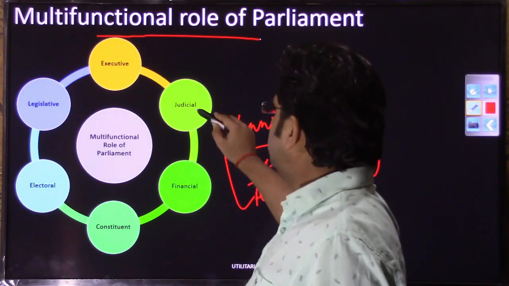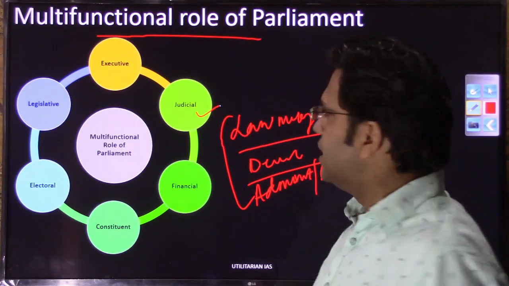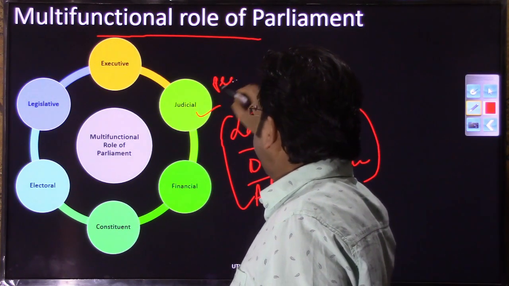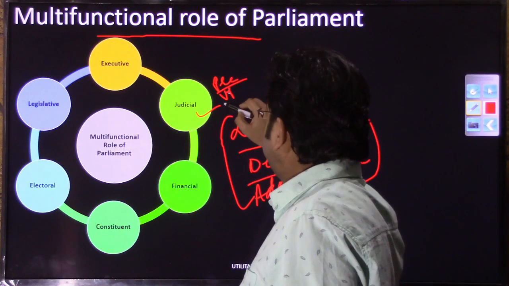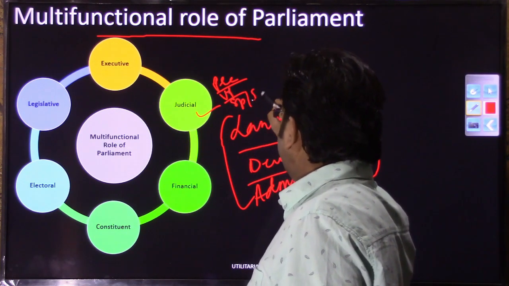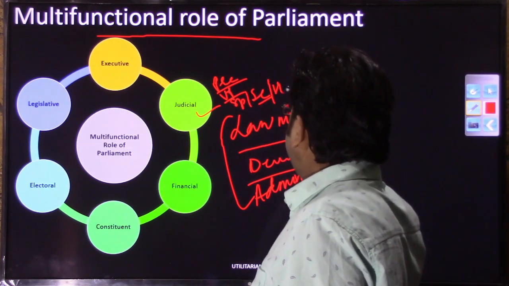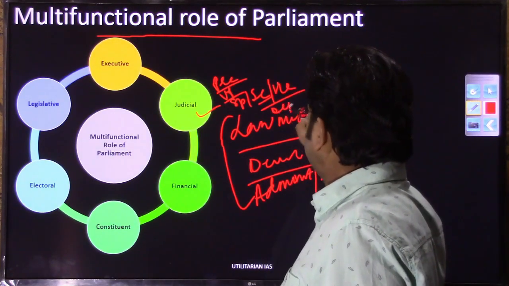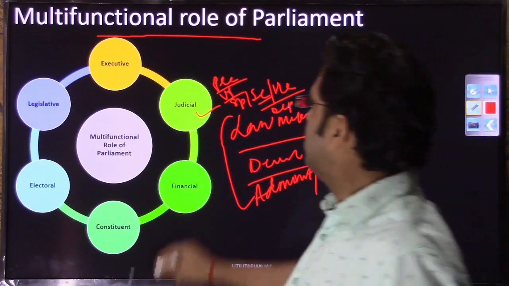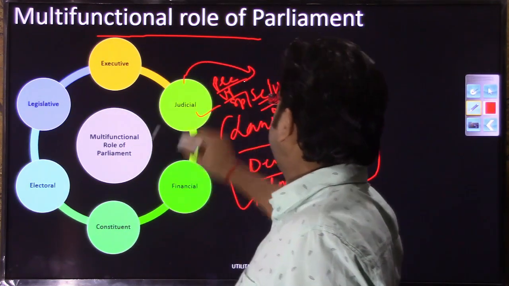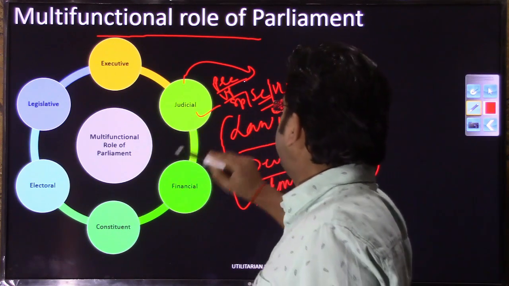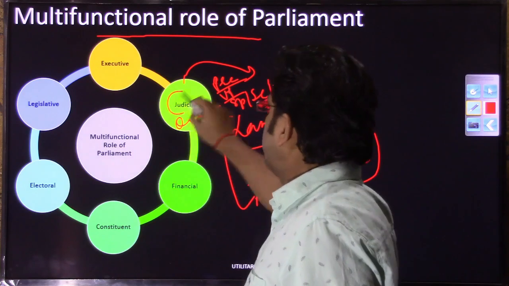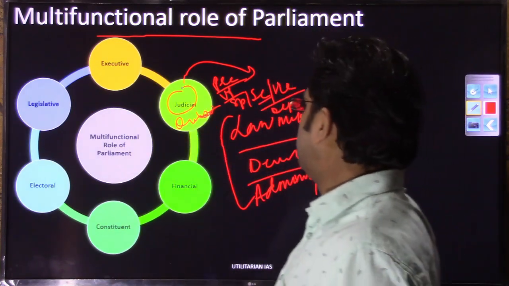As part of its judicial function, it impeaches a few people. It impeaches the president, it removes the vice president, the speaker, Supreme Court judges, High Court judges, and the deputy chairman. That is the judicial function, because while impeaching and removing these people, it functions as a quasi-judicial body. This is what parliament does in its judicial function.